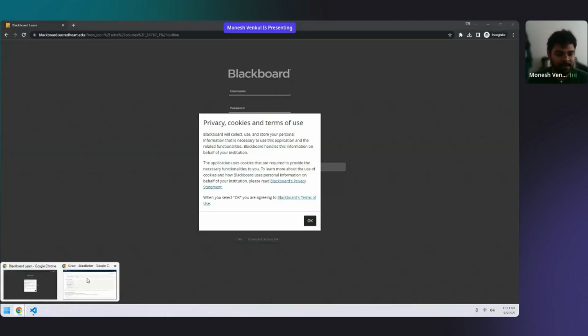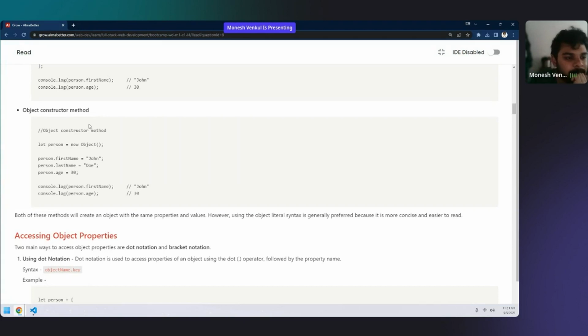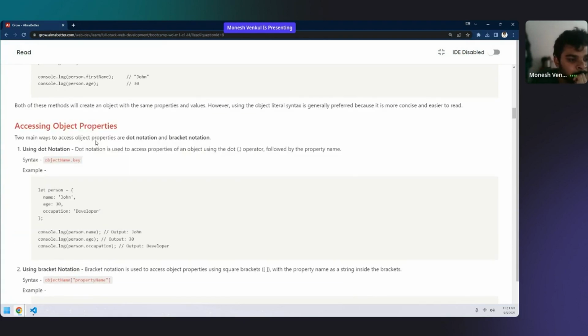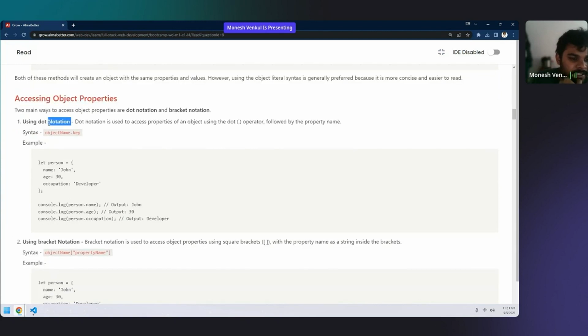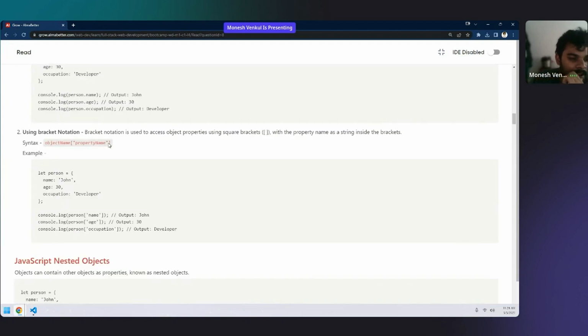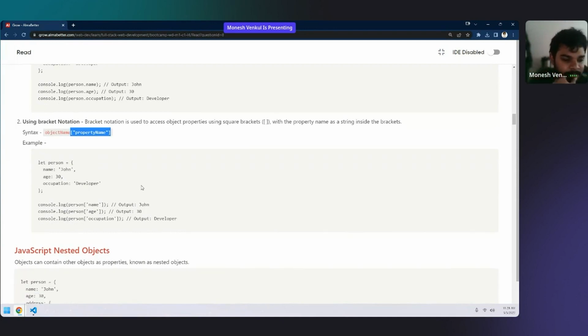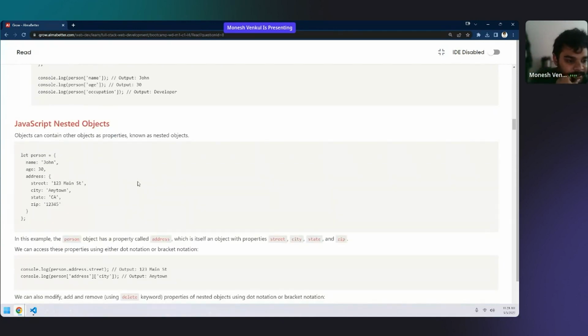That is one part, and so constructor is completed. Accessing objects I have just now taught you. Using dot notation is nothing but a dot: person dot name, person dot mark 1. And this is using bracket notation: person in double quotes, you will be writing mark 1. Okay, this is done. Next is your nested objects.